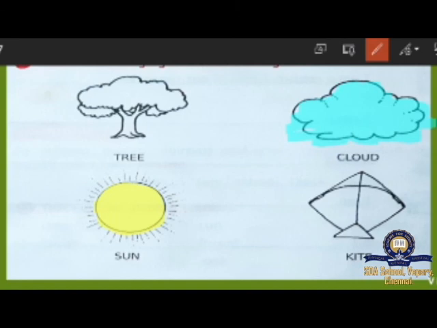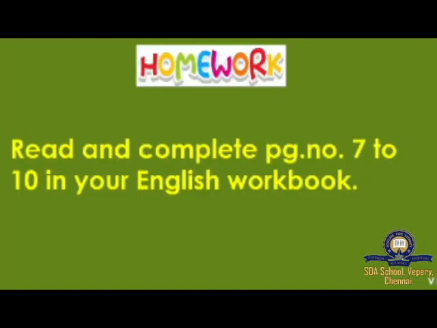Can we see a tree in the sky? No. And then kite, can we see? When we fly the kite only we can see it in the sky. We can't see the kite always in the sky. Okay children? Now you understand this? These two things we can see in the sky.